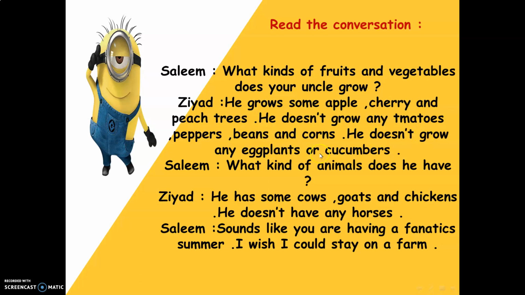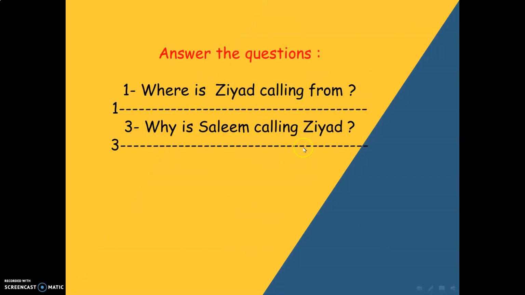He doesn't grow any eggplants or cucumbers. Salim: What kind of animals does he have? Ziad: He has some cows, goats, and chickens. He doesn't have any horses. Salim: Sounds like you are having a fantastic time. Summer, fantastic summer. I wish I could stay on a farm, okay?